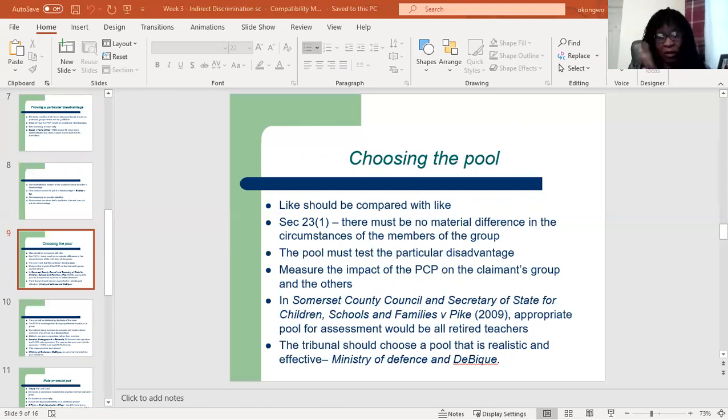Okay, I have a case, Price. I haven't included it, I'll add this later on. Price and Civil Service Commission, where Ms. Price married young and raised her children before trying to get back into the job market. She wanted to apply to the Civil Service, but there was a rule that applicants must be below 28 years old.